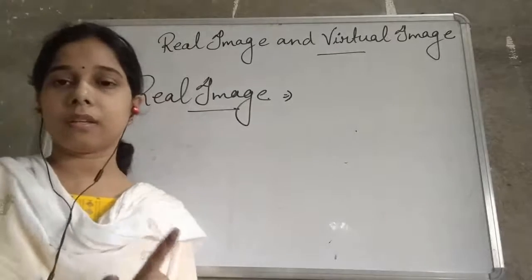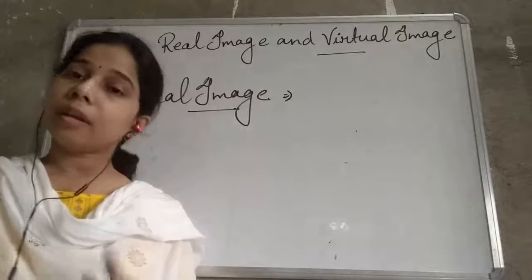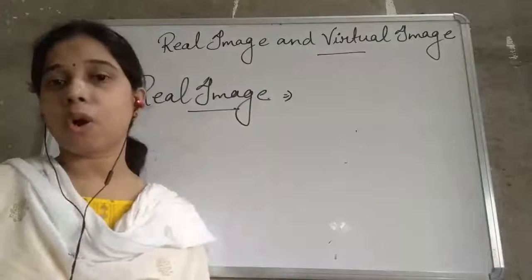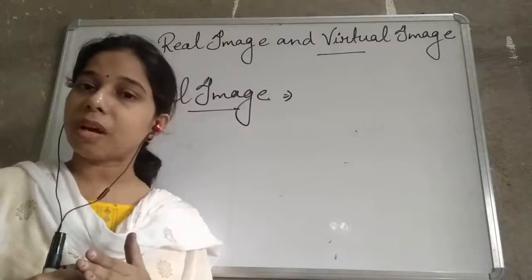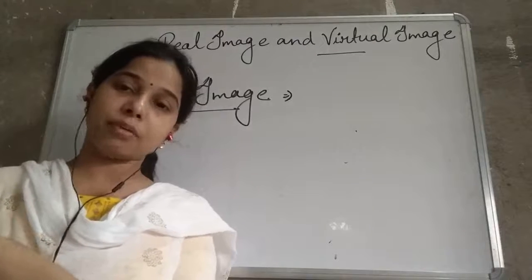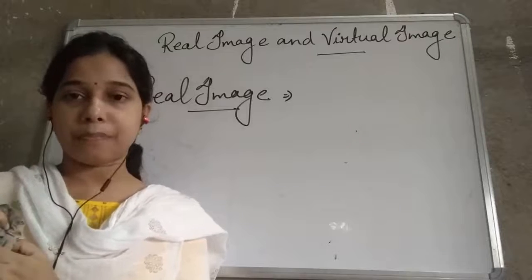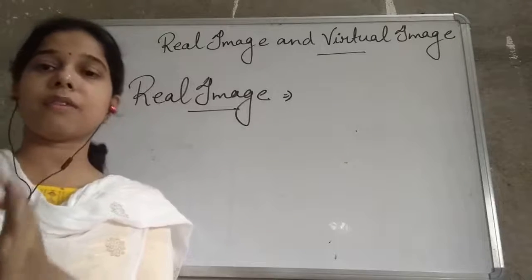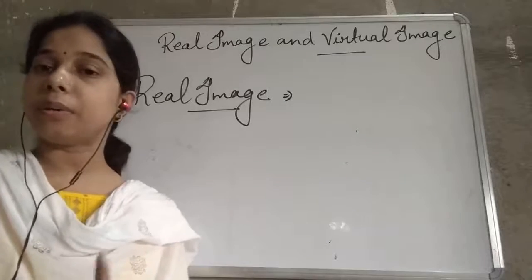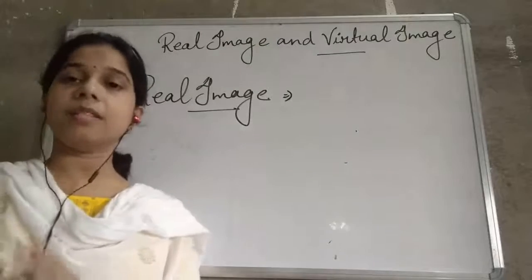In the previous classes we had discussed the pinhole camera. In a pinhole camera, the light coming from the object intersects, and there is a screen just behind the pinhole camera where the formation of the image occurs. On this screen the image is formed, and that image is actually a real image. Although it is inverted, it is real.